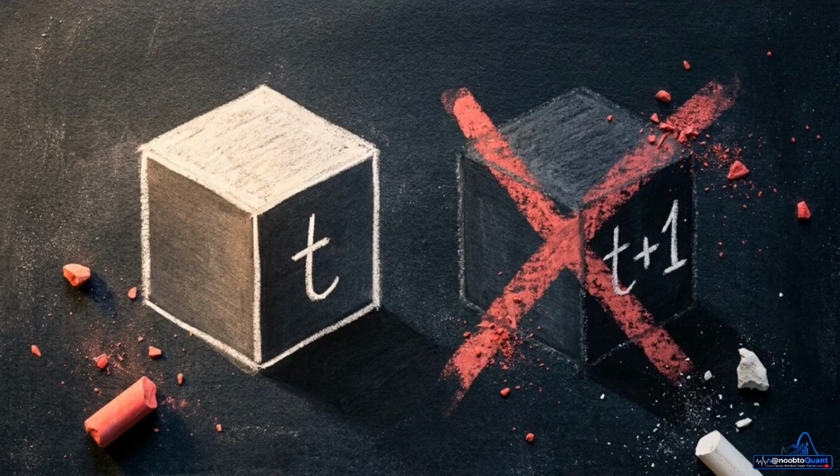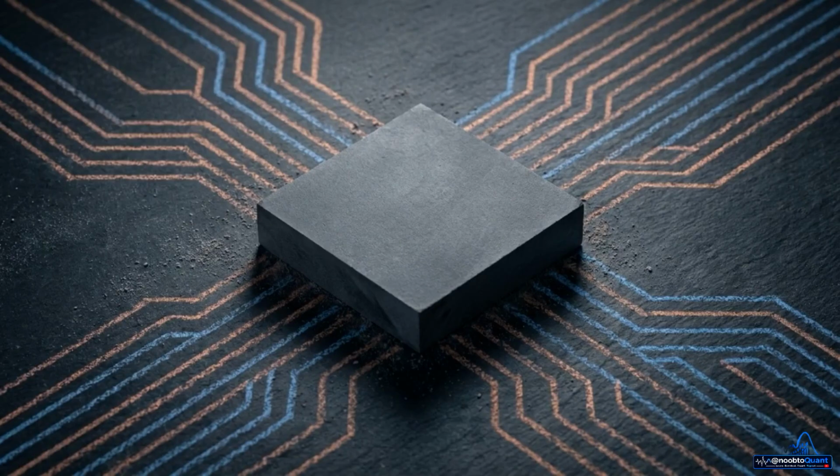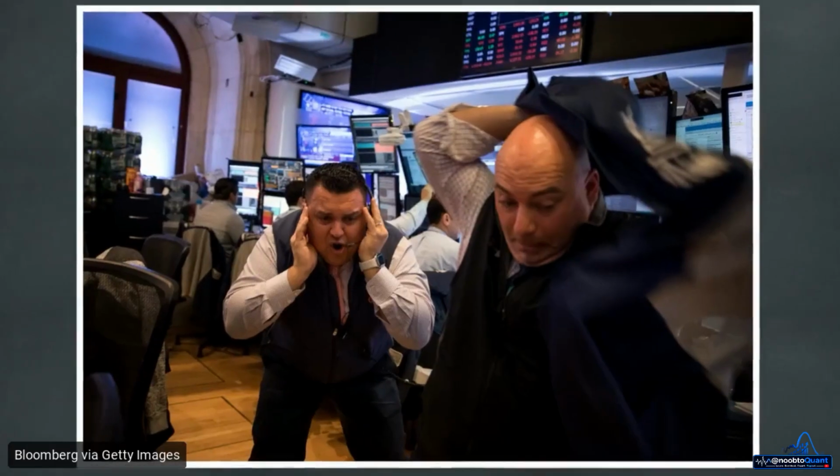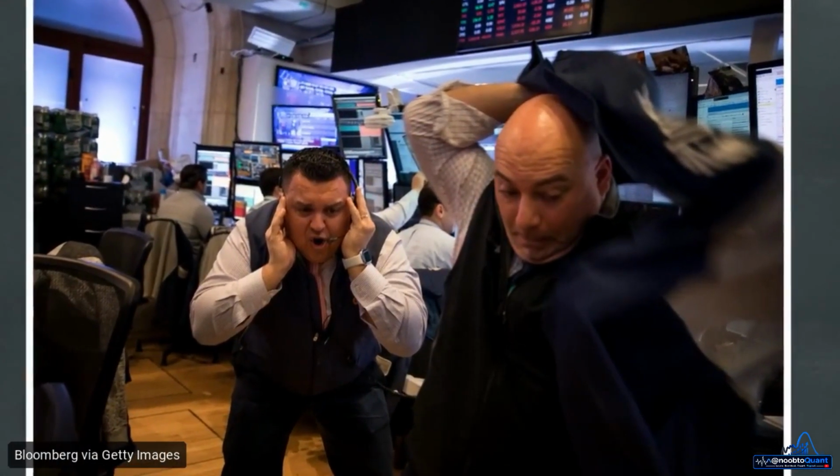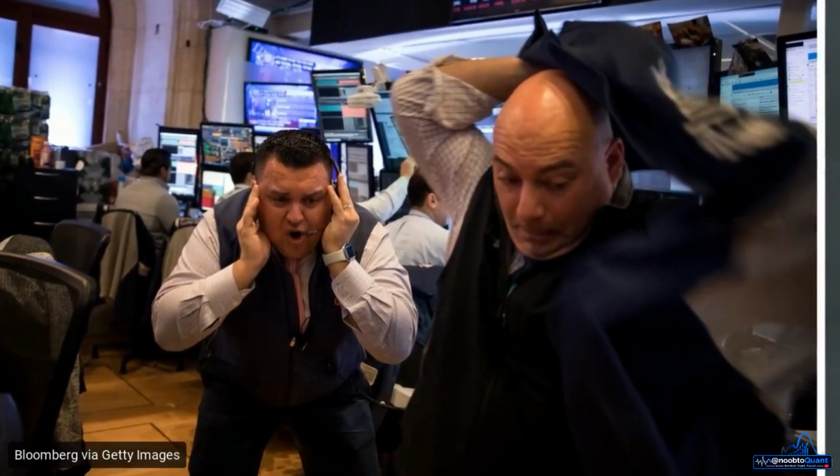For live signals, we use filtered probabilities. They only look at data up to time t, ensuring no future information leaks into our decision-making. Production-grade models rely solely on these filtered outputs to trigger risk management actions. This distinction separates academic curiosities from algorithms that can actually survive a live trading environment.